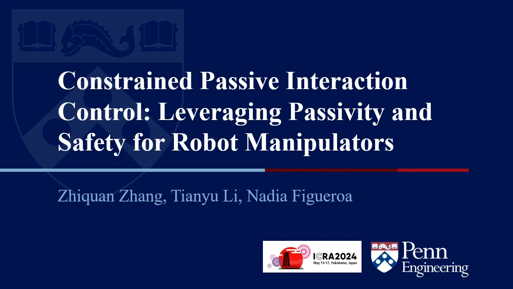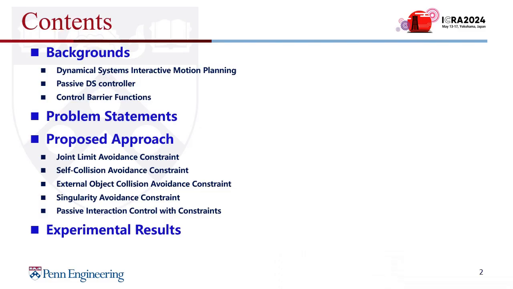In this video, we will present our recent work, Constrained Passive Interaction Control, leveraging passivity and safety for robot manipulators. We will first introduce the background of this work, and then we will give a formal problem statement. Then we will introduce the novel approach that we proposed. At last, we will give some experimental results to verify the effectiveness of this work.